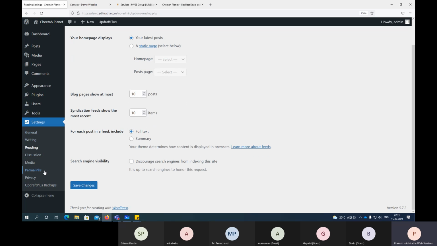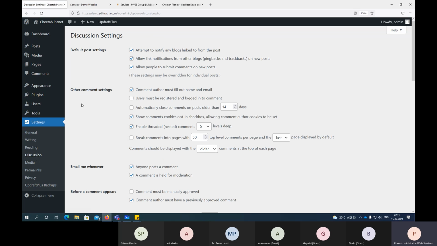Yeah, I think that's it. Then discussion. Don't do any changes here when you get your practice domain. Don't do any changes here, right? But I'll just take you through. See, default post settings: attempt to notify any blogs linked to from the post. Allow link notifications from other blogs.